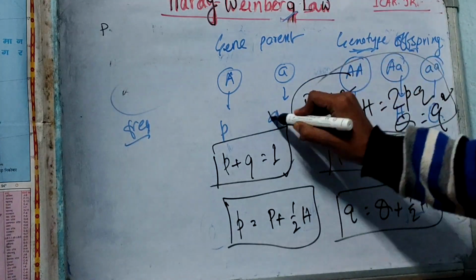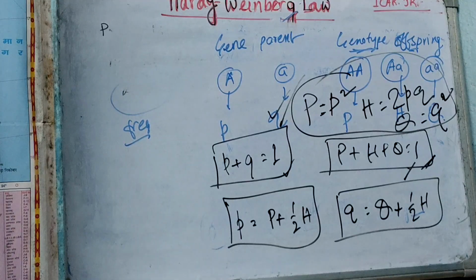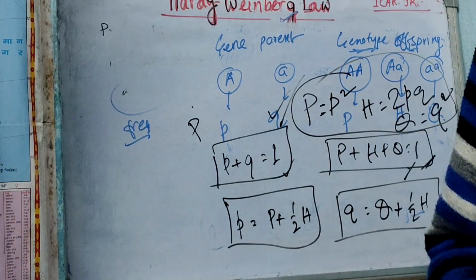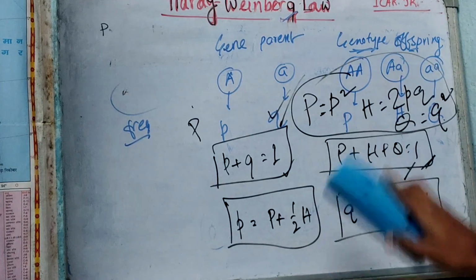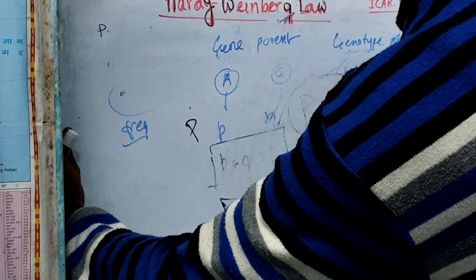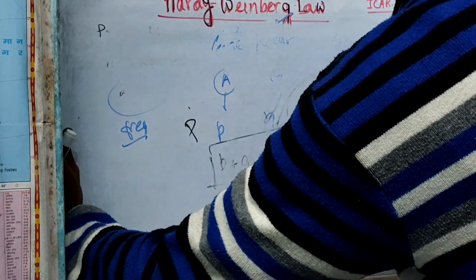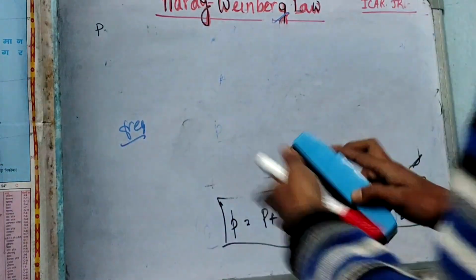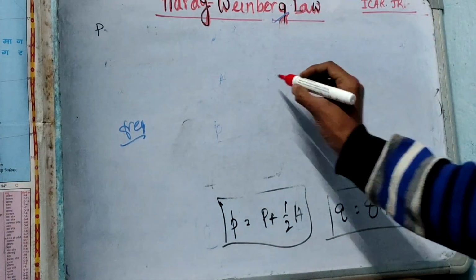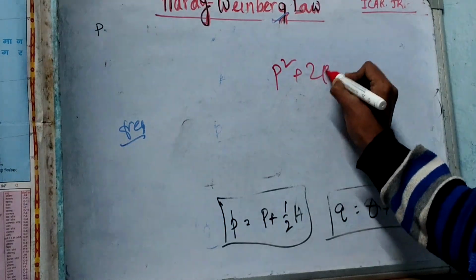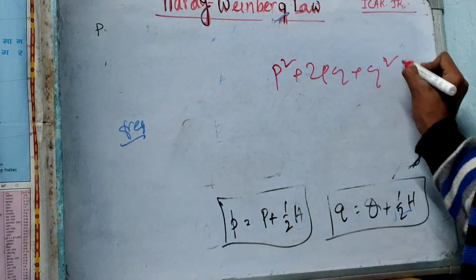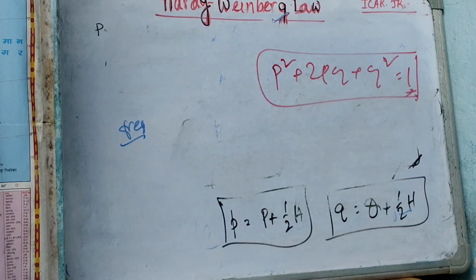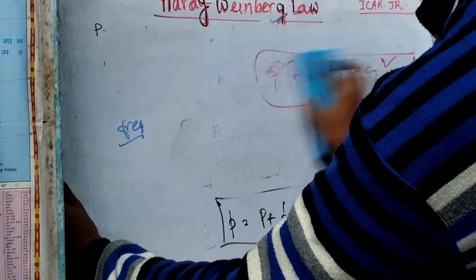And those are the principles which prove that p square plus 2pq plus q square is equal to 1. This is the main formula of the Hardy-Weinberg principle.